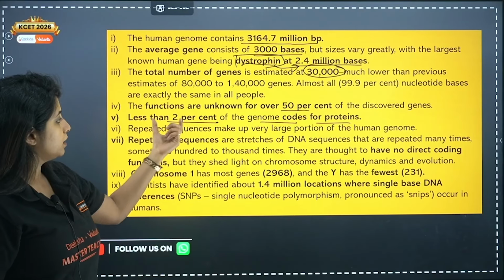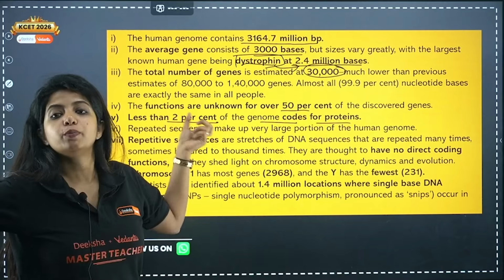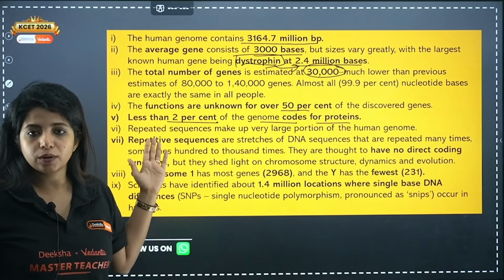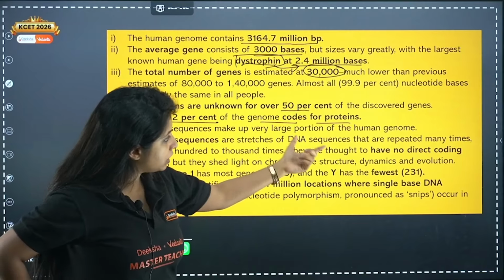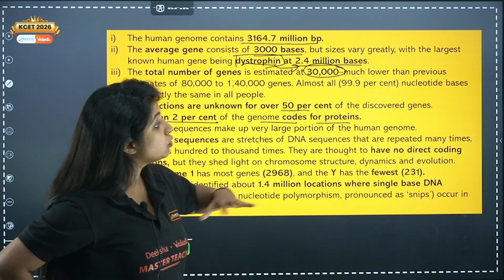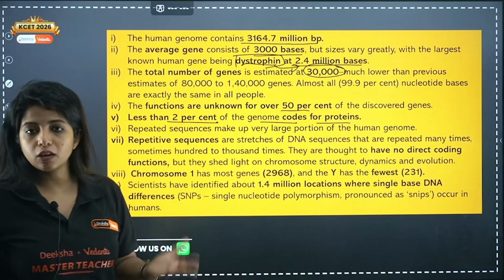Now, repeated sequences make up very large portions, and that is the reason I told you that only 2% is coding for protein. Rest everything is repeated sequence. They're just there. Repeated sequences are stretches of DNA sequence that are repeated many times, sometimes 100 to 1000 times. They are thought to have no direct coding functions, but they shed light on chromosome structure, dynamics, and evolution.